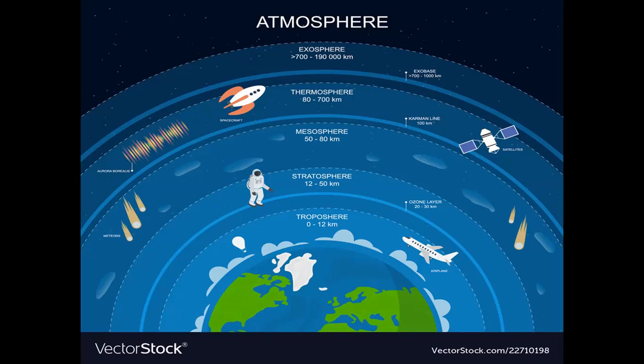This region is called the atmosphere, and we take it from the Earth's surface, 900 kilometers must be considered, or 1 lakh 90,000 kilometers may also be considered, because we take another atmospheric layer, the exosphere, and its distance is 700 to 1 lakh 90,000 kilometers.